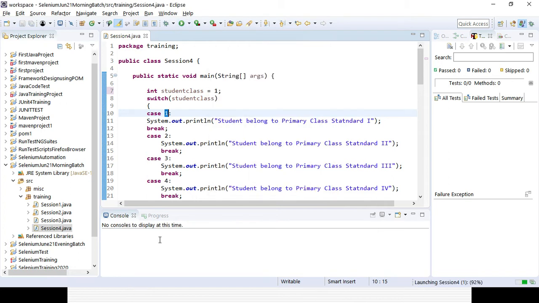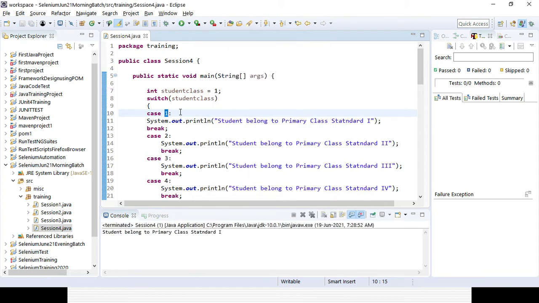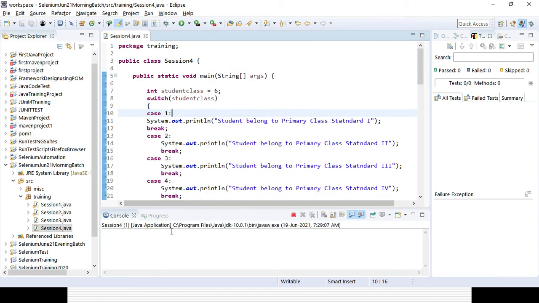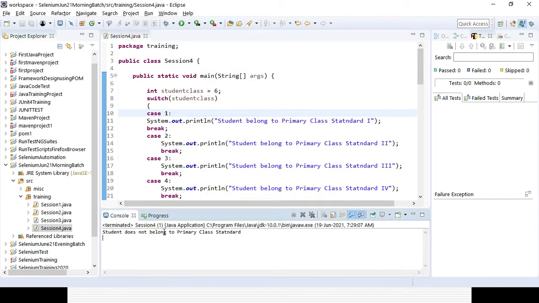In case you want to check 6, I have given the conditions 1, 2, 3, 4, it is not matching, so it will go for the default one. You can see here, student does not belong to primary class standard.